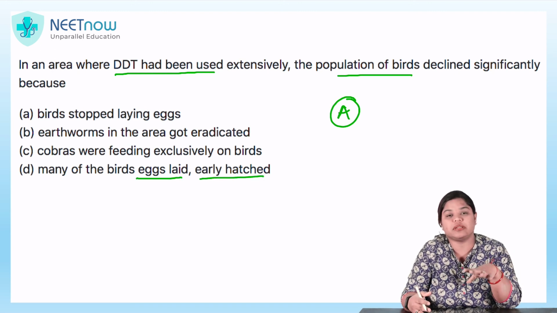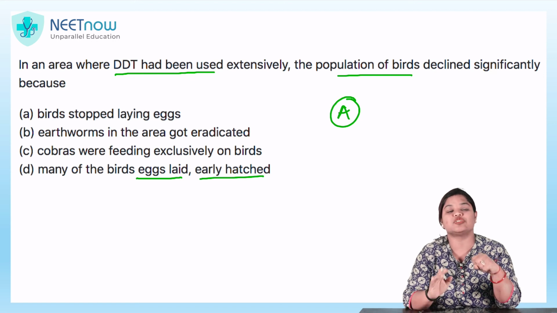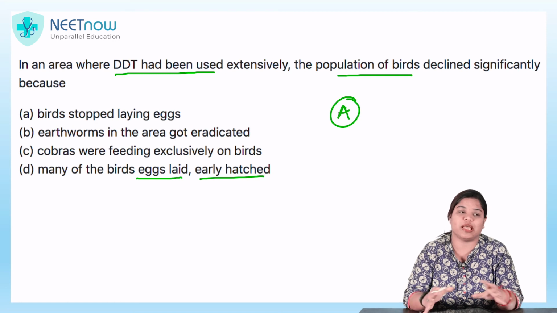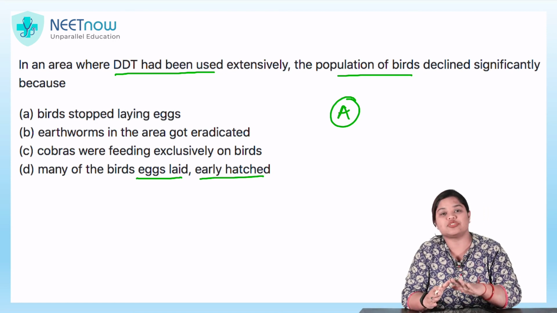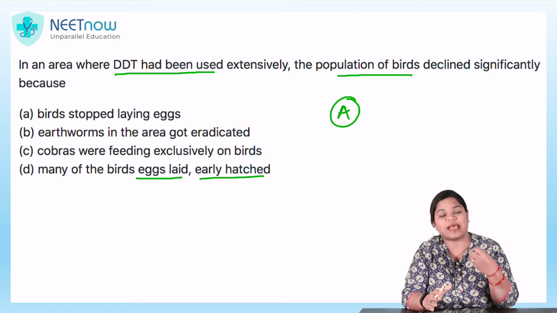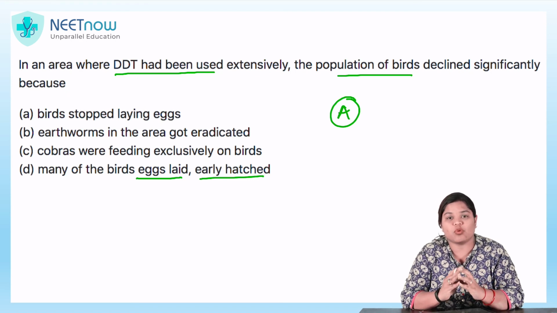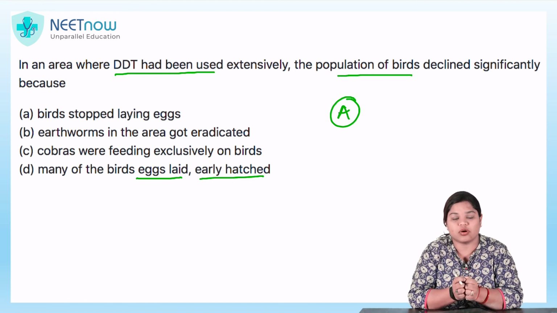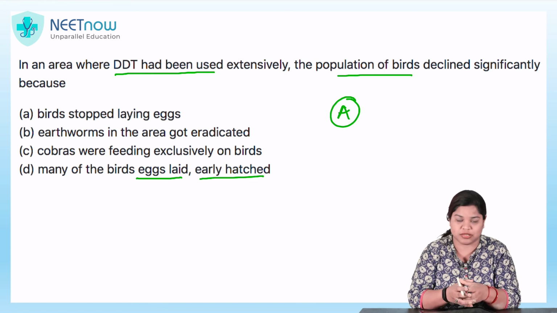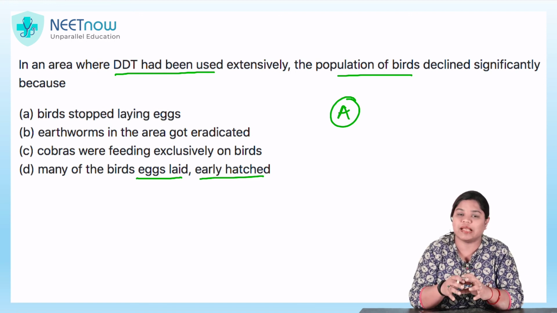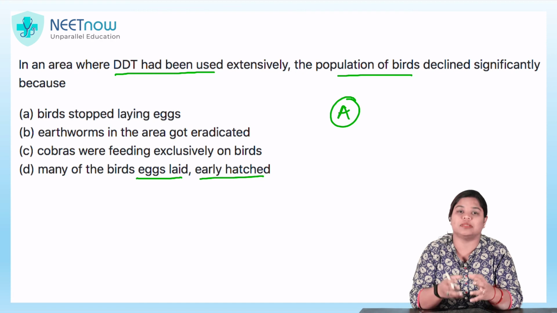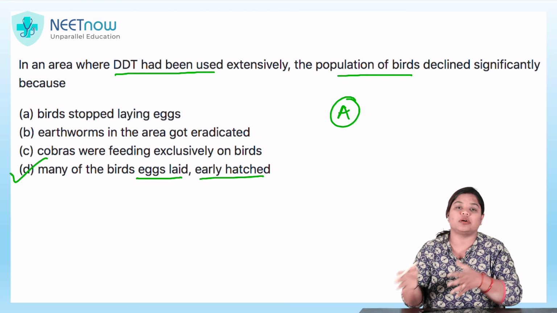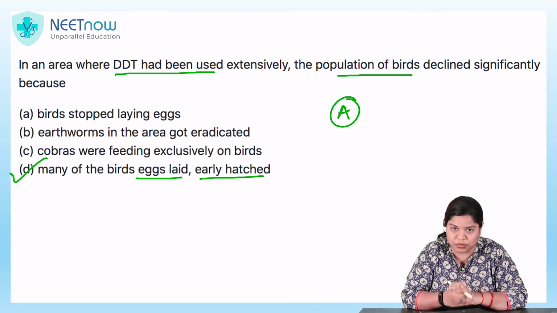Now what happens is when there is a lot of DDT in the body, it disrupts the chemical composition of the body, and here in particular it disrupts the balance of calcium. So when the eggs were laid, the shell was not that strong and it could not take the weight of the growing bird inside it. It could not provide the incubation. Hence, as the shell broke, the baby bird inside died. So this led to the decline in the population of the birds.